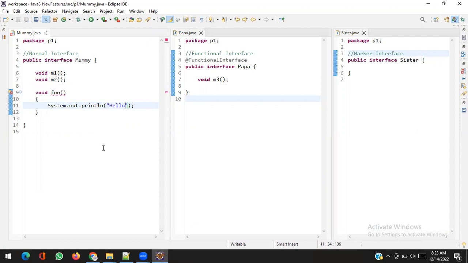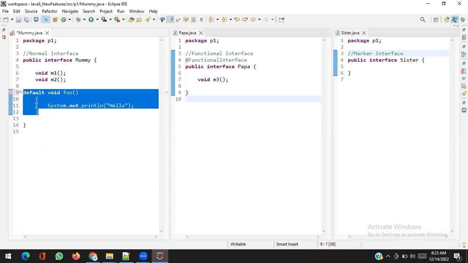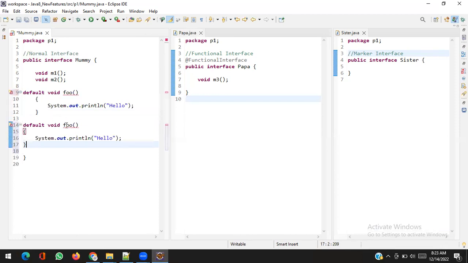But in Java 8, it is very much possible. You can create a complete, concrete method with the default keyword, or a similar static method.